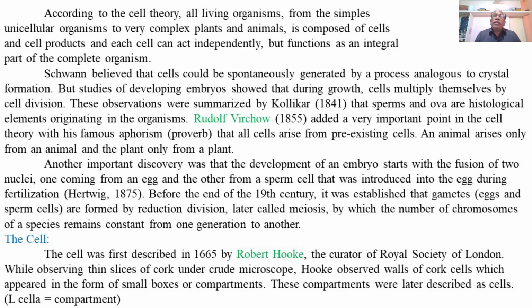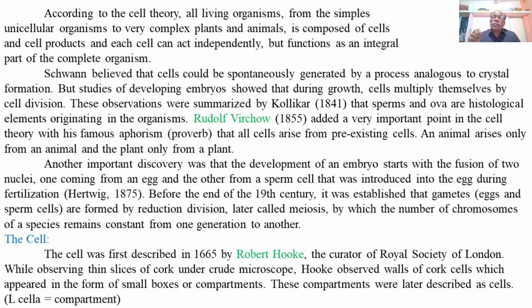Then we'll define the cell. The cell was first described in 1665 by Robert Hooke, the curator of the Royal Society of London, while observing thin slices of cork under a crude microscope.